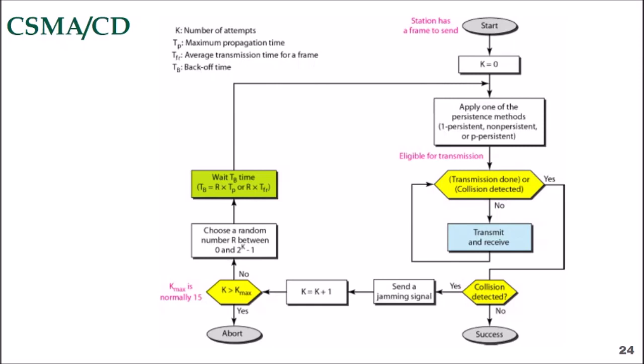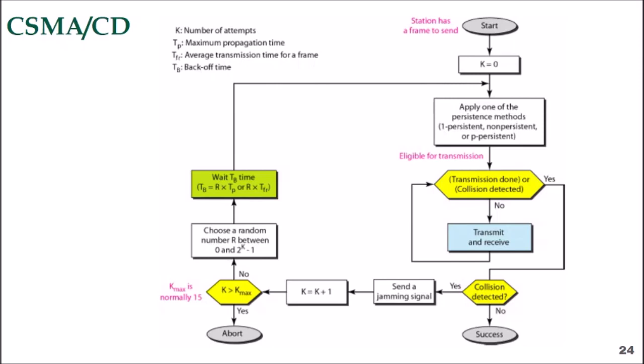In Aloha, we first transmit the entire frame and then wait for an acknowledgement. In CSMA/CD, transmission and collision detection are continuous processes. We do not send the entire frame and then look for a collision. The station transmits and receives continuously and simultaneously. We use a loop to show that transmission is a continuous process. We constantly monitor in order to detect one of the two conditions. Either transmission is finished or a collision is detected. Either event stops transmission. When we come out of the loop, if a collision has not been detected, it means that transmission is complete. The entire frame is transmitted. Otherwise, a collision has occurred.